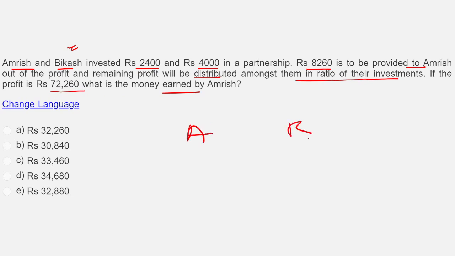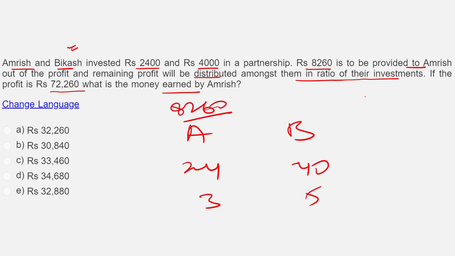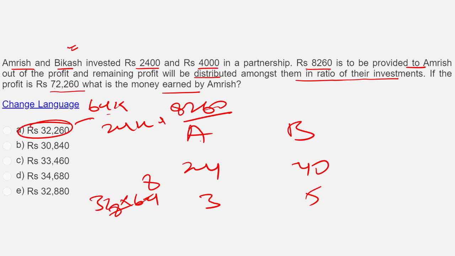So Amrish and Vikas, the ratio is 24 to 40, which is 3 by 8 and 5 by 8. 8260 is already given to him, right? And the remaining, if I remove 8260 from 72260, I am left with 64k. This 64k has to be divided. A will get 3 by 8 of 64. Yeah, that's 24k. So 24k plus this 8260 will give me 32,260. Simple. Let us look at this question.